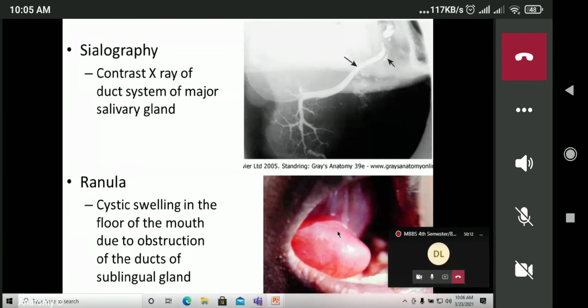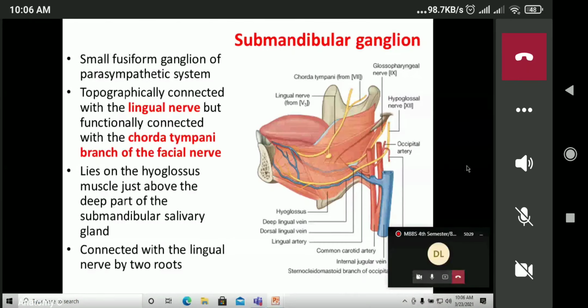So this is the cyst in the floor of the mouth due to the obstruction of the duct of the major salivary gland, especially the sublingual salivary gland. Because of the obstruction, the swelling can occur, and that is known as ranula. That is all about the submandibular and sublingual salivary gland.